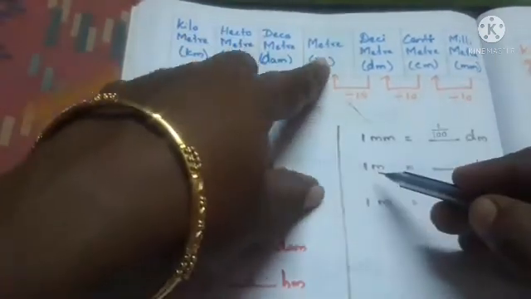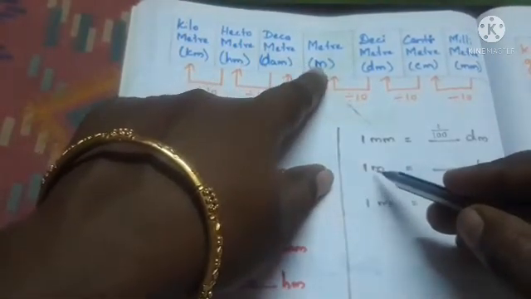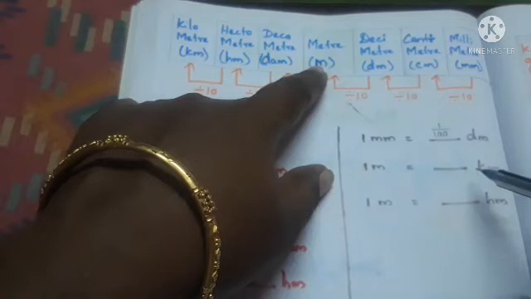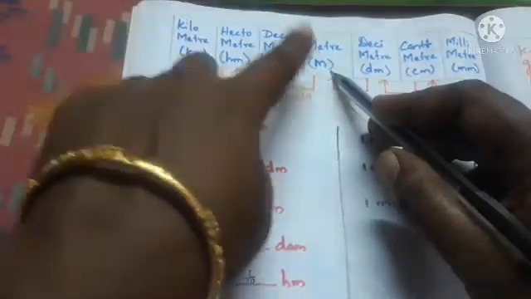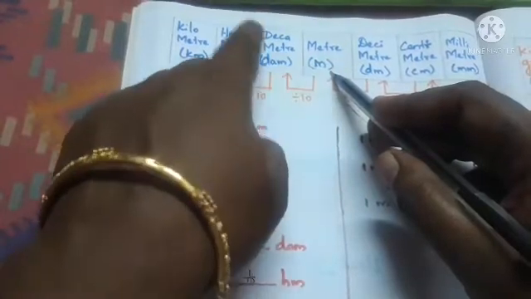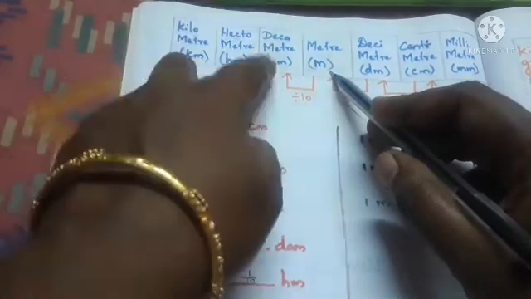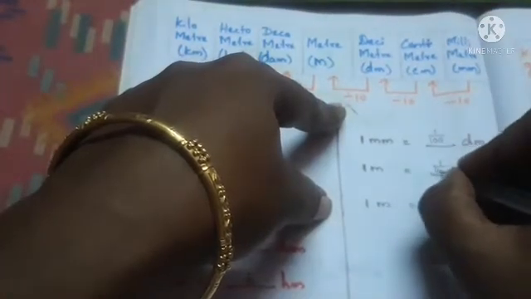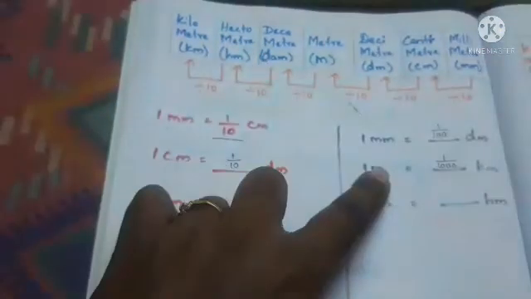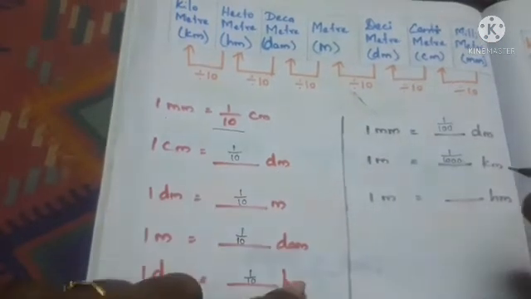Next one, 1 meter. 1 meter we have to convert to dash kilometer. So meter is here, kilometer is here. How many steps do you have to move? 1, 2, 3. So 3 means 1000: 10, 100, 1000. So we have to divide by 1000. So we can say 1 meter is equal to 1 by 1000 kilometer.